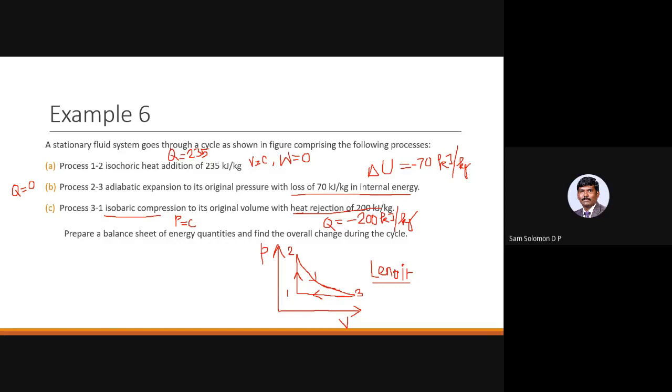If you look at process 3-1, it is isobaric compression, which means pressure remains constant, and they have said the heat transfer value is minus 200 kilojoule per kilogram. Okay. So how will you find out the value of work done and internal energy for subdivision C? For subdivision A and B, we already knew the other two values. If you look at subdivision A, you know the value of Q and W. We just need to find out the value of delta U. In process 2-3, we know the values of Q and delta U. We found out the value of W. But in subdivision C, only Q is known to us. How do you find out the values of W and delta U?